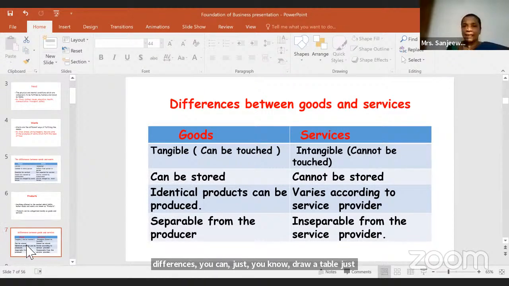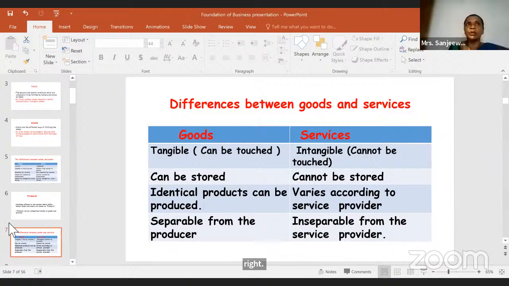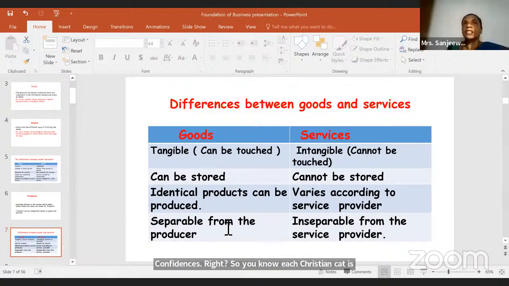Each question carries 4 marks, so it's better to write 4 points if they have not specifically mentioned otherwise. Those are the tips you need to know when writing answers, and in future we'll discuss all these things. So these are the differences between goods and services.